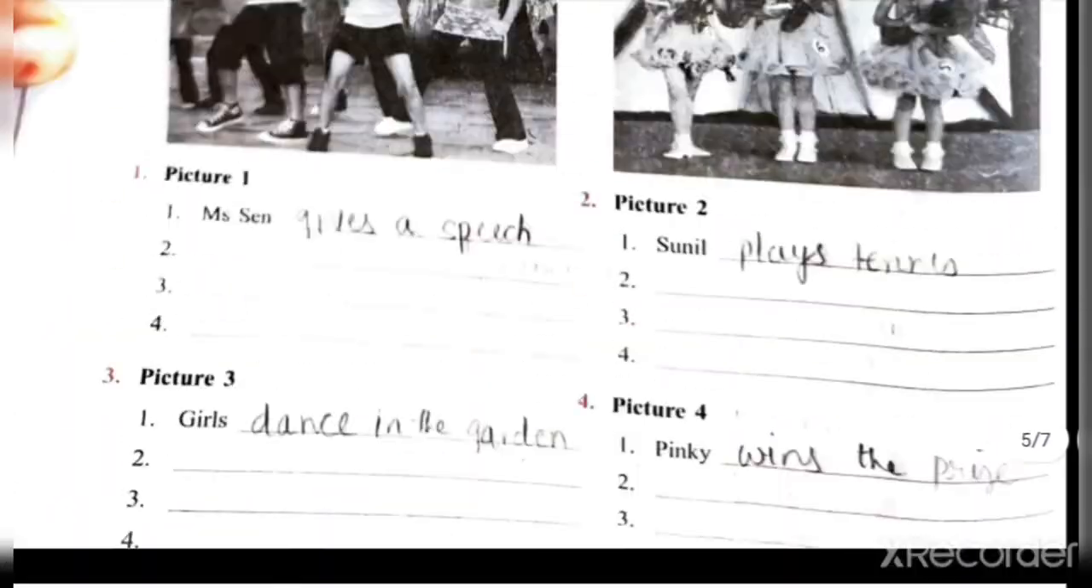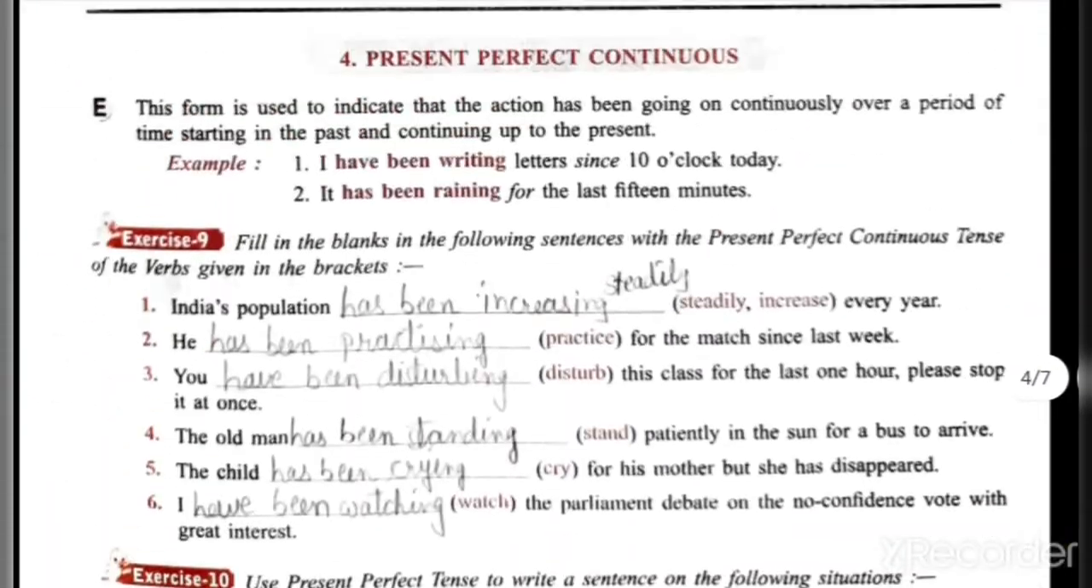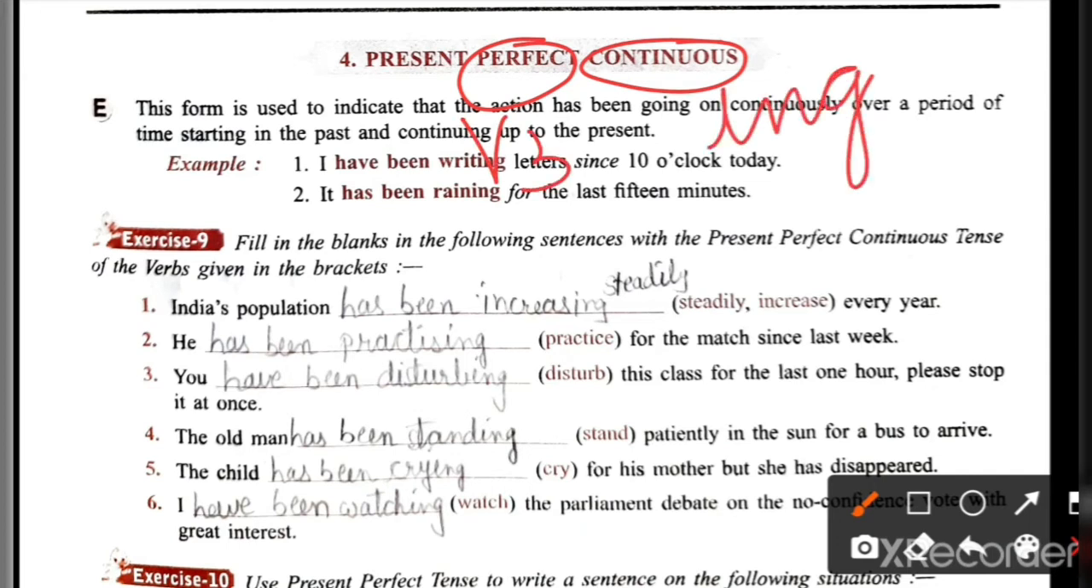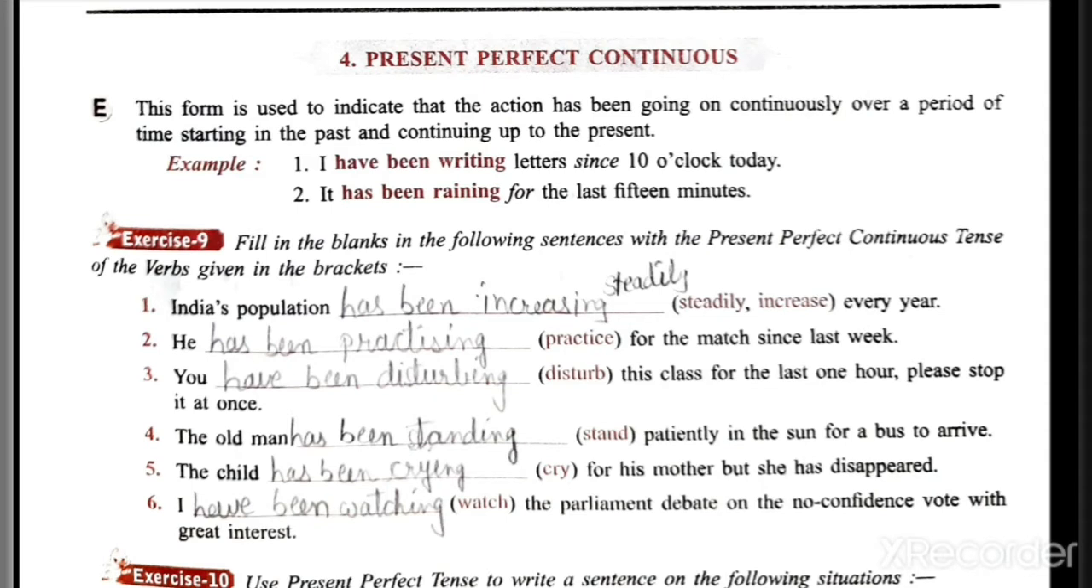Now the next one, the fourth one, is present perfect continuous tense. Now see, here perfect is also there, continuous is also there. Perfect means V3, continuous means ing. Now how to write V3 and ing together in a sentence? I am talking about the verb form of present perfect continuous tense. First of all, let's see the usage of present perfect continuous tense.